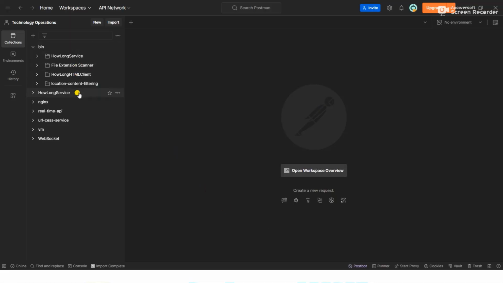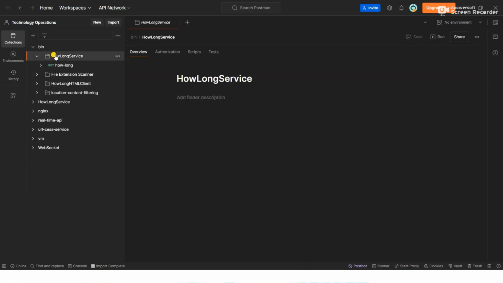I have a number of them here, but we're going to take them one by one, and the reason is that we want to appreciate and see how it was implemented from code to real life scenarios. So the first of them we want to look at is HowLongService. And someone asks, what's the meaning of how long?